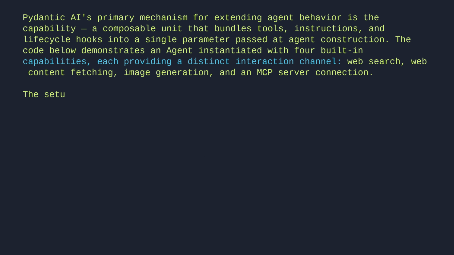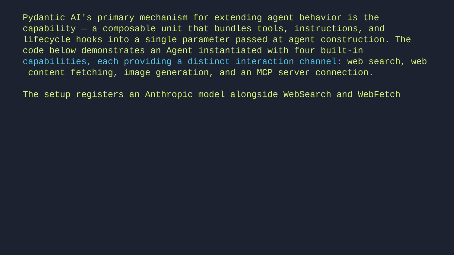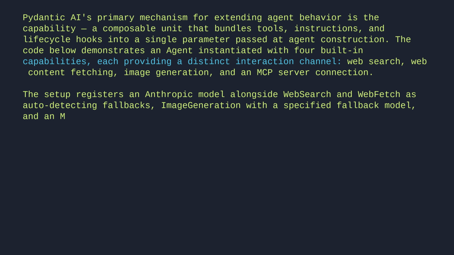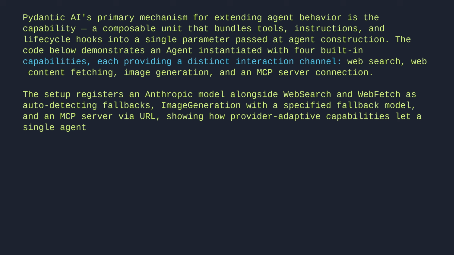The setup registers an Anthropic model alongside web search and web fetch as auto-detecting fallbacks, image generation with a specified fallback model, and an MCP server via URL, showing how provider-adaptive capabilities let a single agent configuration work across different LLM backends without code changes.